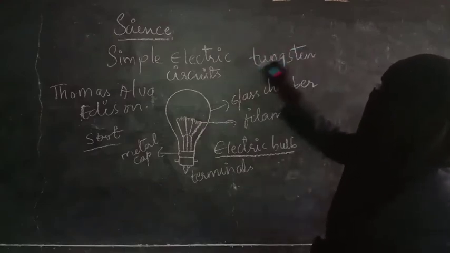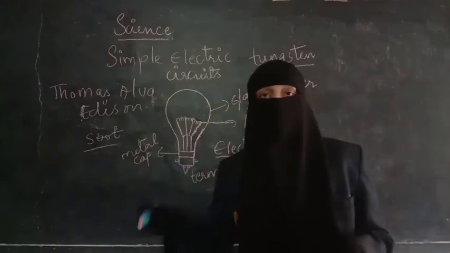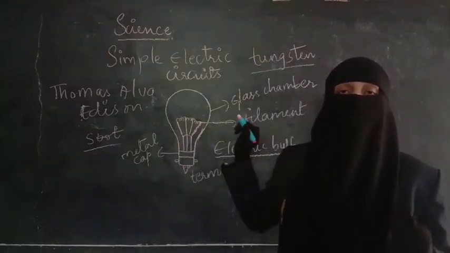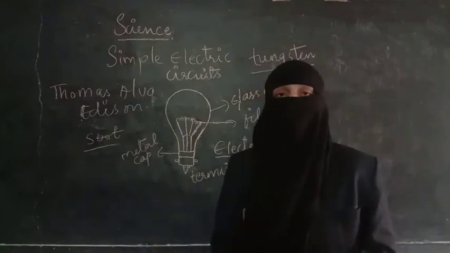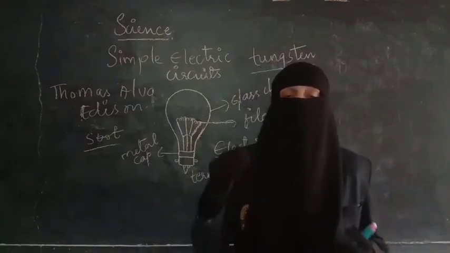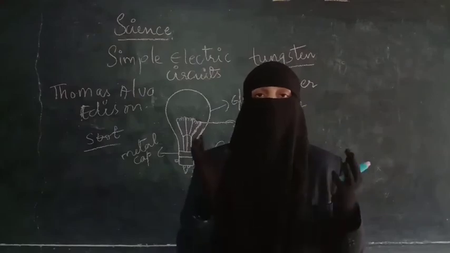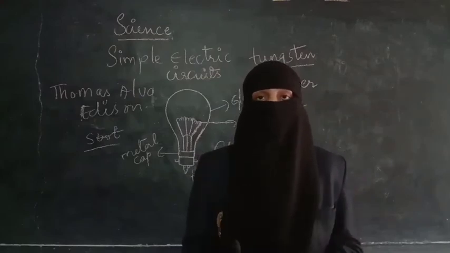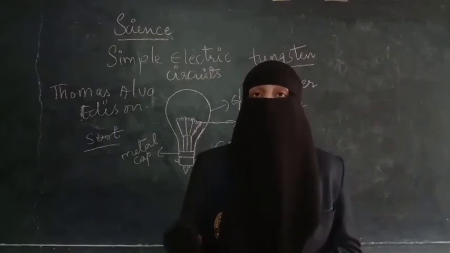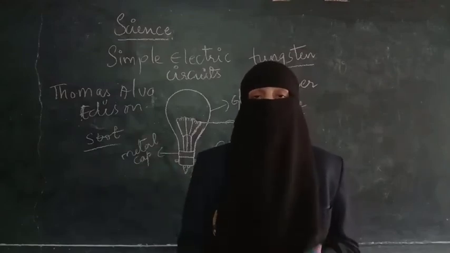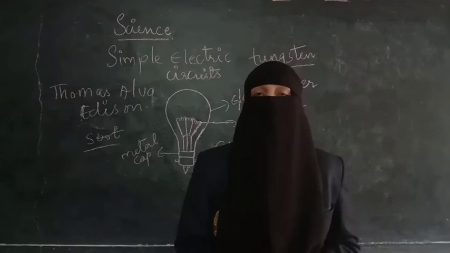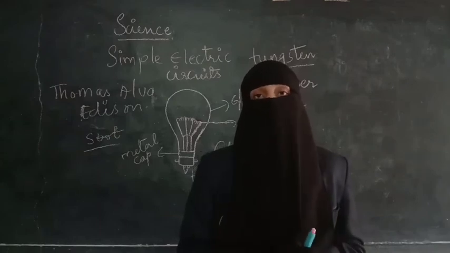Tungsten is a metal. So nowadays we are using bulbs whose filament is made up of tungsten. So this was how the electric bulb was invented. You can see that Thomas Alva Edison was very curious and a very good student from childhood itself. To make the bulb, many people have worked hard, and these great personalities also worked hard. That means to gain something you need to work really hard.